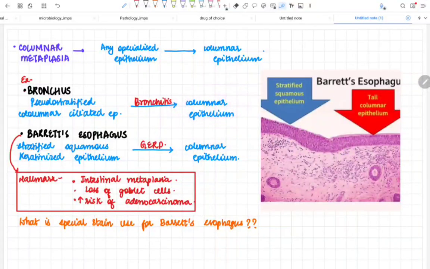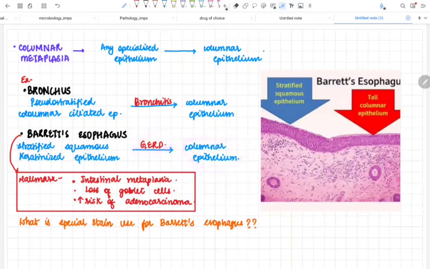The most important thing to remember from this whole lecture video is about Barrett's esophagus. It is the most asked question in the viva. Most asked. So you have to learn what is Barrett's esophagus. Now in Barrett's esophagus, the thing that we should learn is that the esophagus has a lining of stratified squamous keratinized epithelium. It is converted into a columnar epithelium in the presence of GERD.